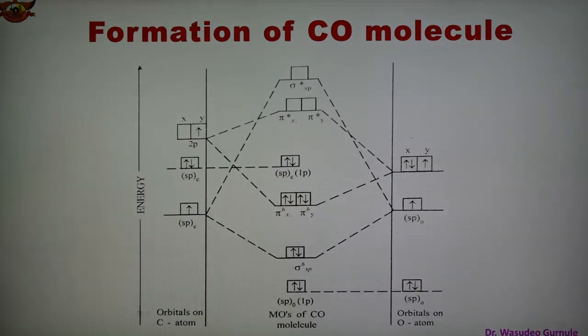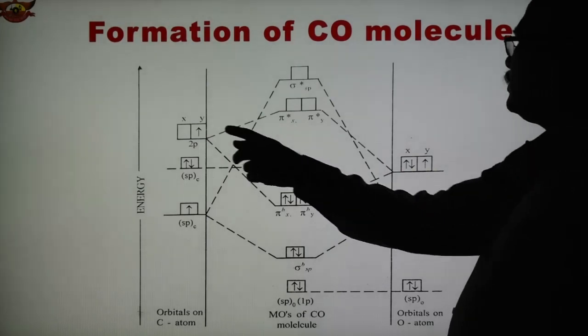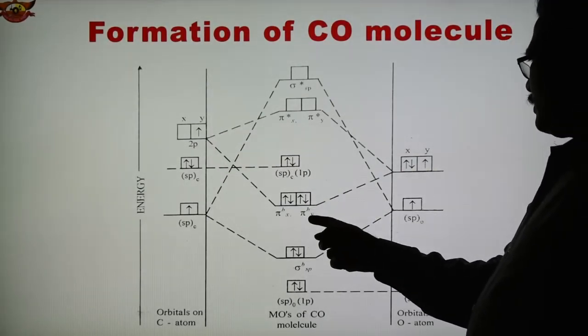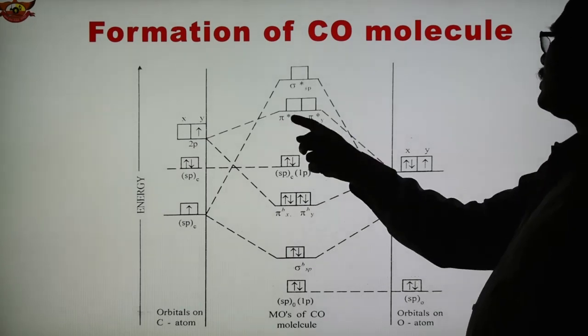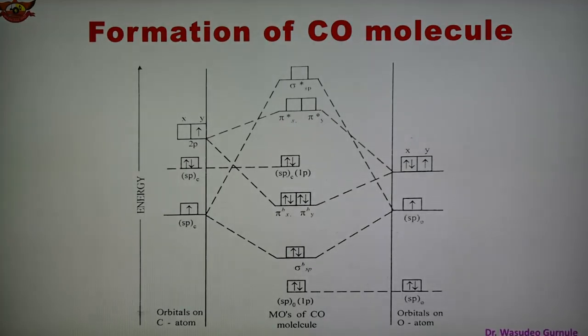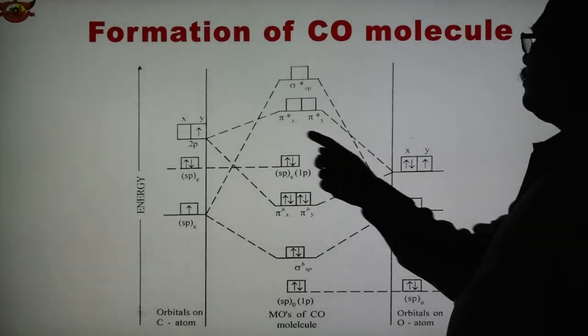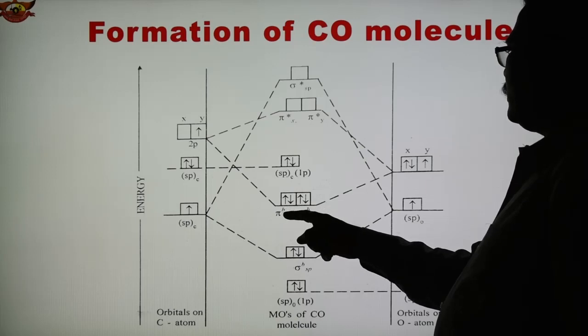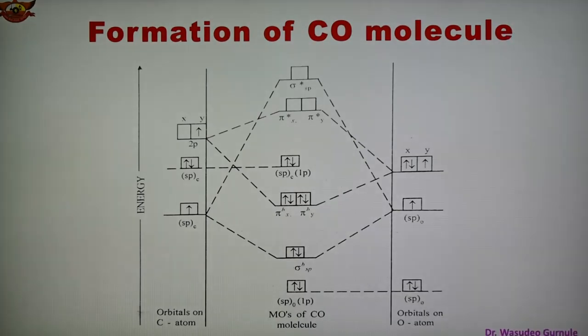Now in this case, these 2 orbitals and these 2 orbitals overlap, forming pi x, pi y, and pi star x, pi star y bonding and antibonding molecular orbitals. So total electrons here are 3 and 1, 4. Total 4 electrons are occupying the lower energy orbitals pi x and pi y bonding, and higher orbitals remain vacant. So in this way, distribution of electrons is there, overlapping is there. This is the MO diagram.